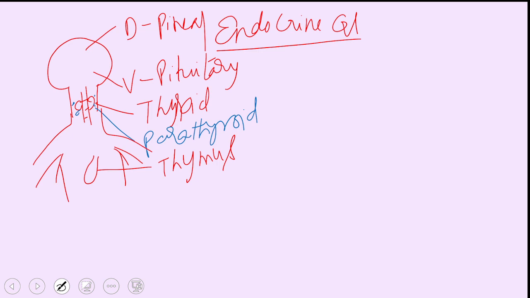As we grow into adults, the immune system develops, so there is no need for this, and it gets atrophied. Atrophy means it completely degenerates. This is the only endocrine gland that is seen in some stage of life, in children, and is completely destroyed so that not even traces are present in the adult.